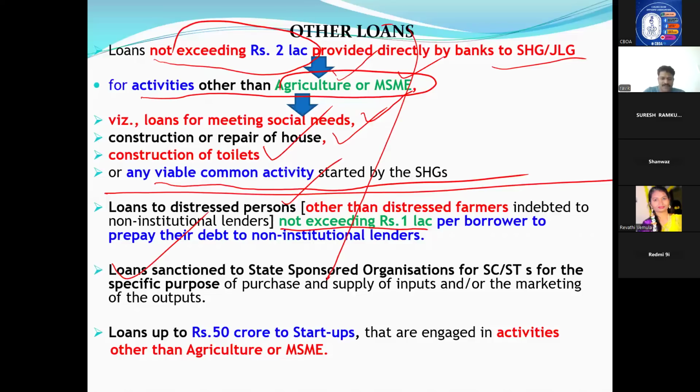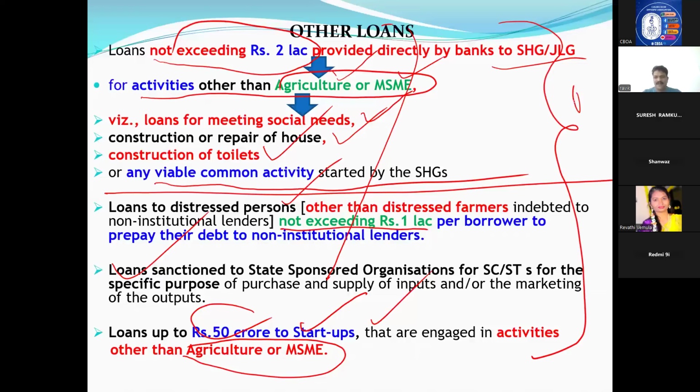Last one, if anybody startup they have kept 50 crores, even if they are not doing agriculture or MSME but any other activity, then also you can classify under priority. These are some exception loans where you may not find them under the usual sectors, and these also can be classified under priority. First one is SHGs for less than 2 lakhs for social activities. Distressed farmers, SC/ST corporation, and startups for other than retail and agriculture.